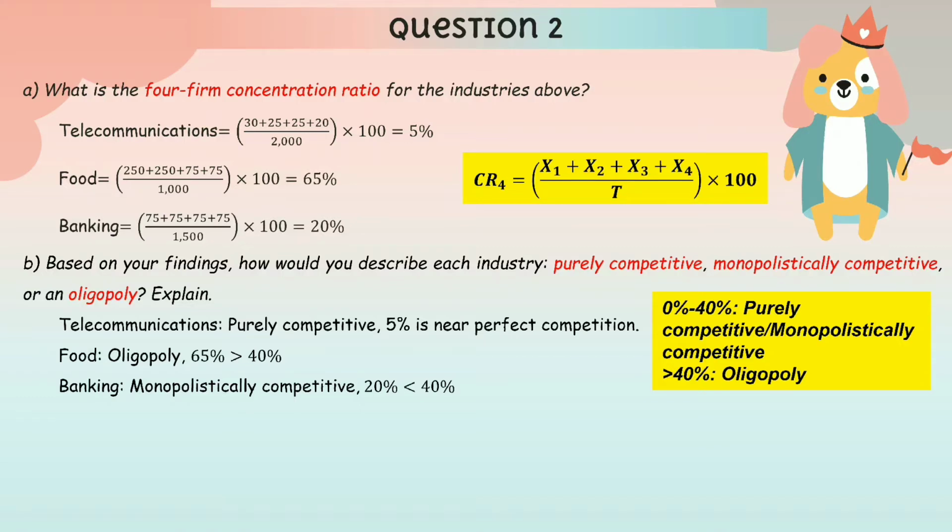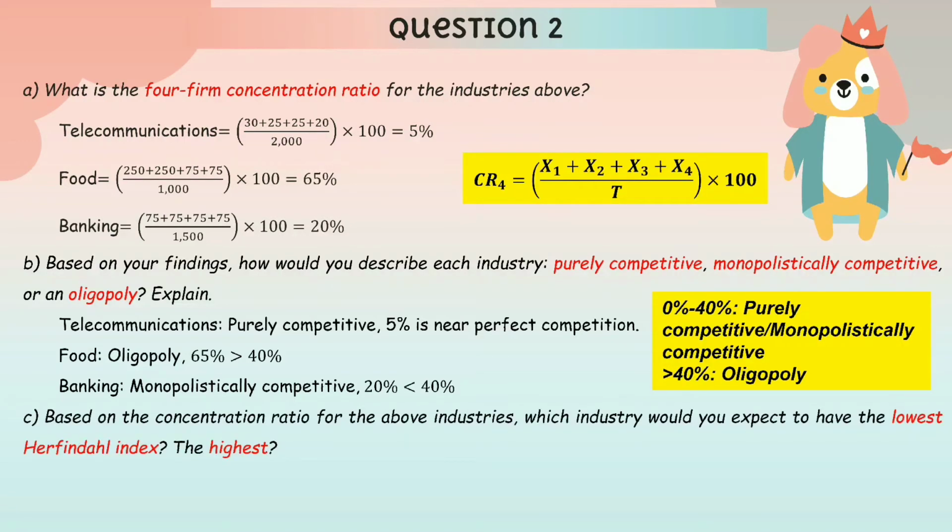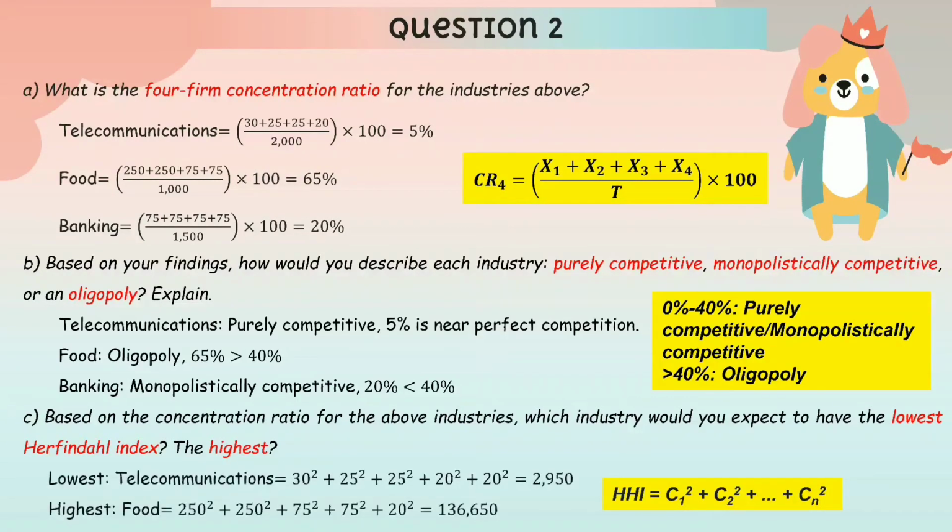Next, based on the concentration ratio for the above industries, which industry would you expect to have the lowest Herfindahl index? The highest? For your information, to calculate the Herfindahl index, square the market share of each company, then add together each result. The resulting sum is the Herfindahl index. Therefore, the lowest is telecommunications, which is 2,950, and the highest is the food industry, which is 136,650. Next, Yuan-Jing will proceed with question 3.